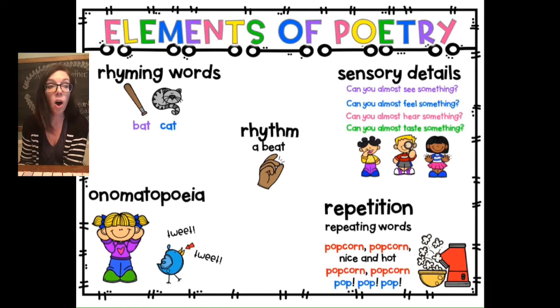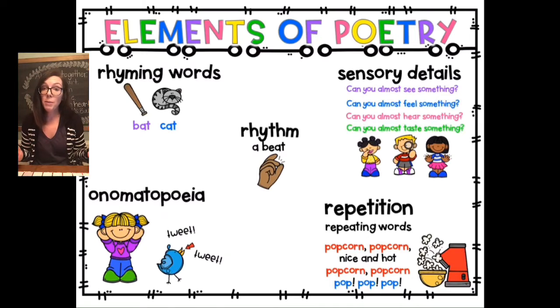Something else you might see are sensory details. So words or phrases, and phrases is just a big word that means a group of words, but words or phrases that have to do with your five senses. Something else you might hear or see is a rhythm or a beat to your poem. So that just means like when you listen to a song or even a rap, it'll have a beat to it or a rhythm to it. And then another thing you might see is an onomatopoeia, which sounds like a really silly word, but we know it's just a big word that means a word that sounds like what you're saying, a sound word.